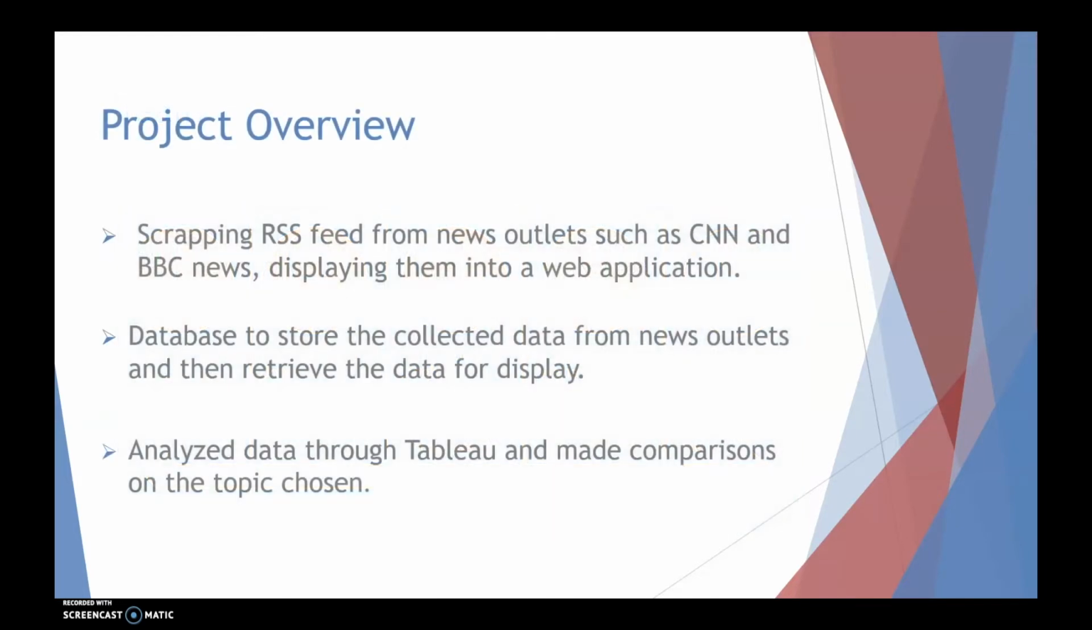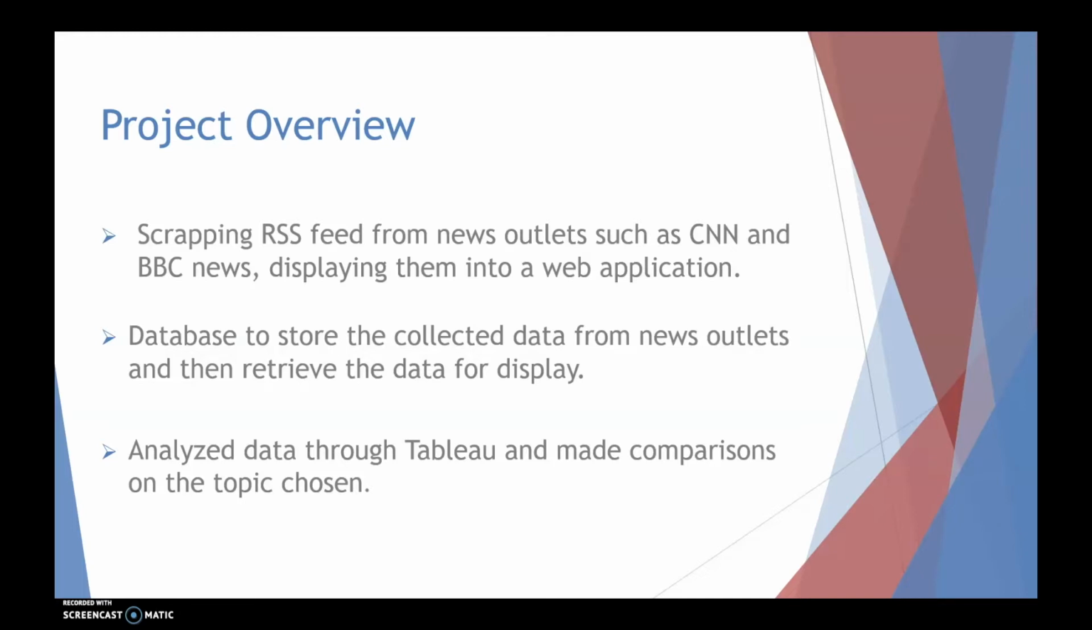Now, a project overview. Scraping RSS feeds from news outlets such as CNN and BBC News is the major part. These two are majorly used news outlets in the market, and we used a web application to display them. A database such as MongoDB is used to store the collected data from these news outlets, and then we retrieve it to display in the future.